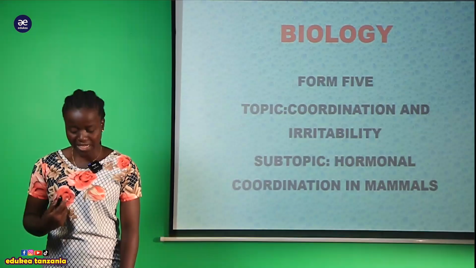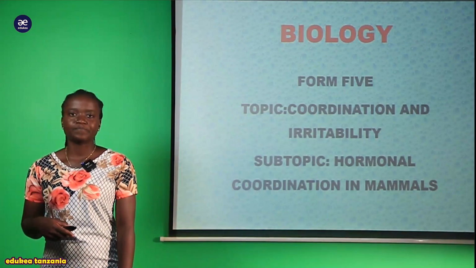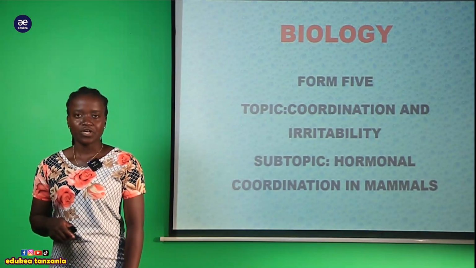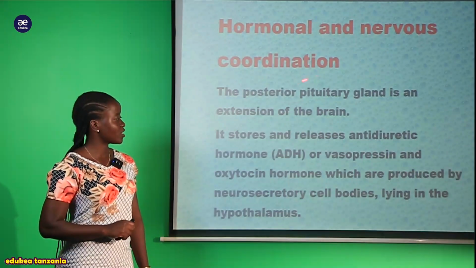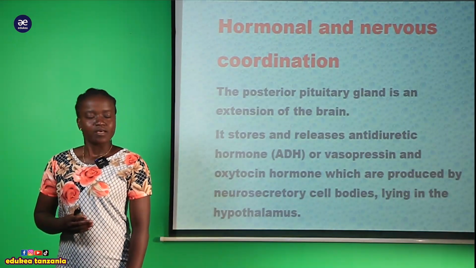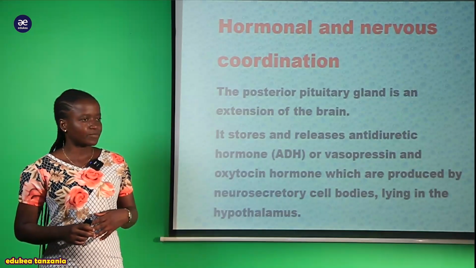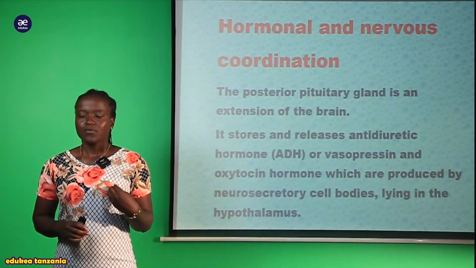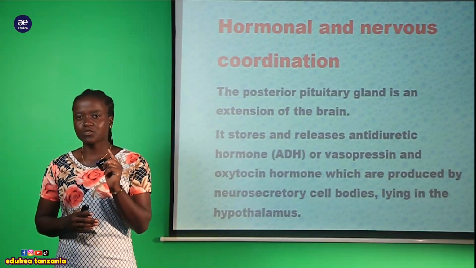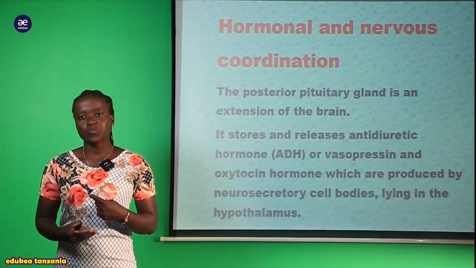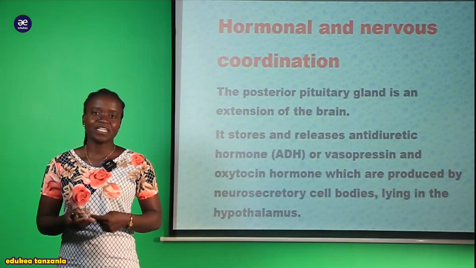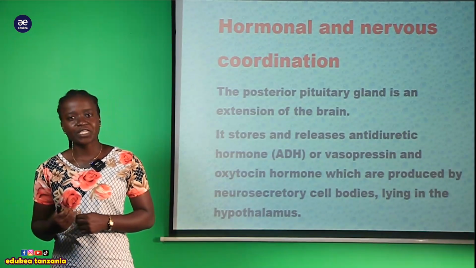So my student, this session is just a continuation of where we ended in the last session. You are warmly welcome, since here again we are going to discuss the hormonal and the nervous coordination. In the last session we saw that the pituitary gland has two segments. The first segment is called the anterior pituitary gland, which is responsible for production of almost 6 hormones within our body, which can be either stimulating hormones or inhibiting hormones.